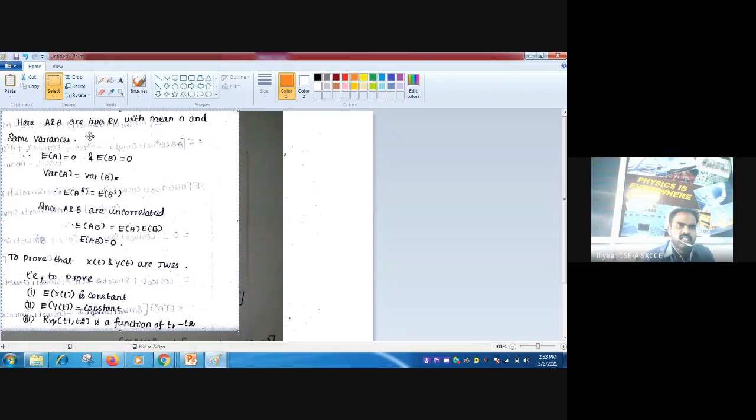So here A and B are random variables with mean 0 and the same variance. So E of A is equal to 0, E of B is equal to 0. Mean 0. Variance of A is equal to variance of B.